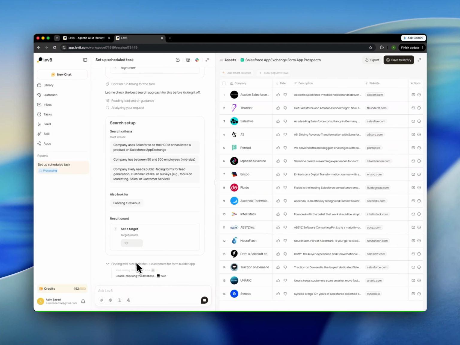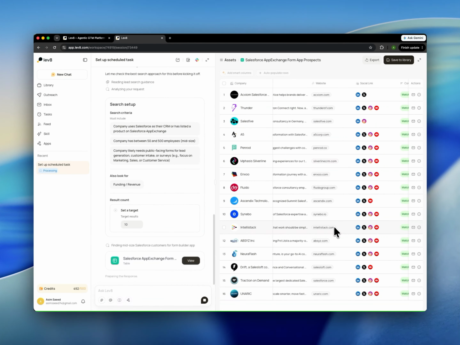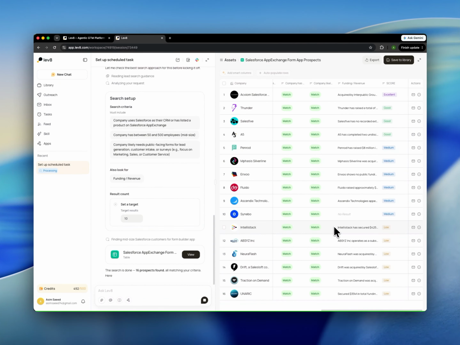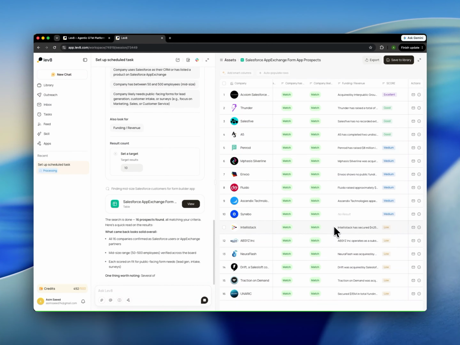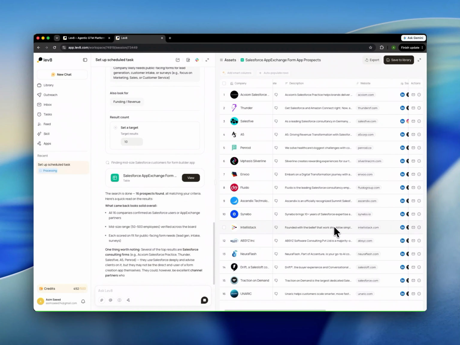But finding mid-size, the things are still in progress. I have credits here, so I can use more credit, but now I'm reaching 98%. Credit remaining is 492 out of 500. So I think this is how the things will look like. Basically, this is the data. This is medium. This is good. This is excellent.